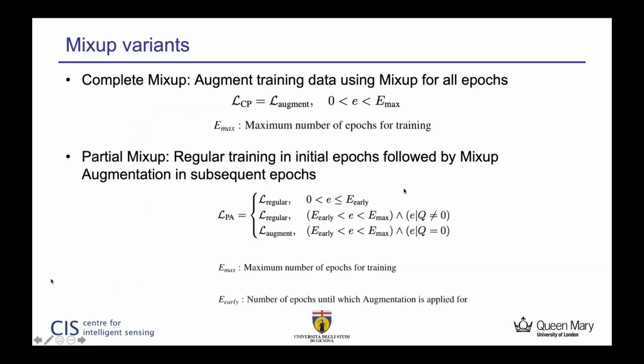Going towards variants proposed in this work, firstly, we have complete mix-up. Complete mix-up is training using mix-up augmentation for all the epochs until Emax epochs, and partial mix-up where we have regular training until early epochs, followed by mix-up training for every Q epochs.